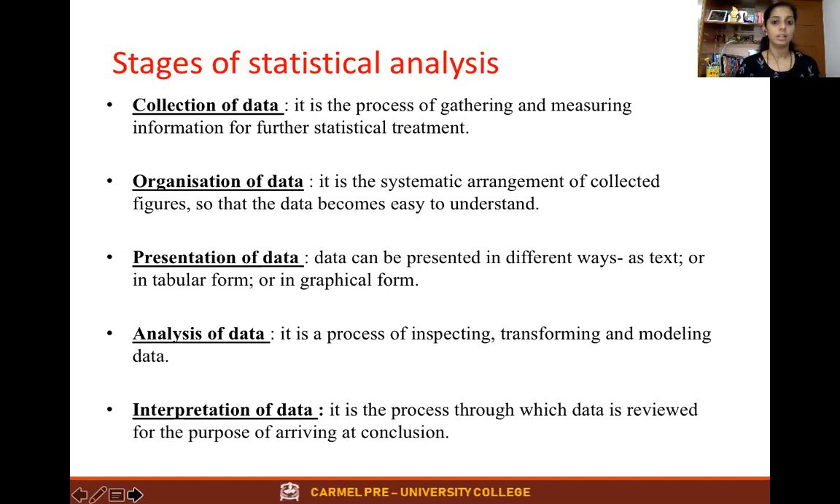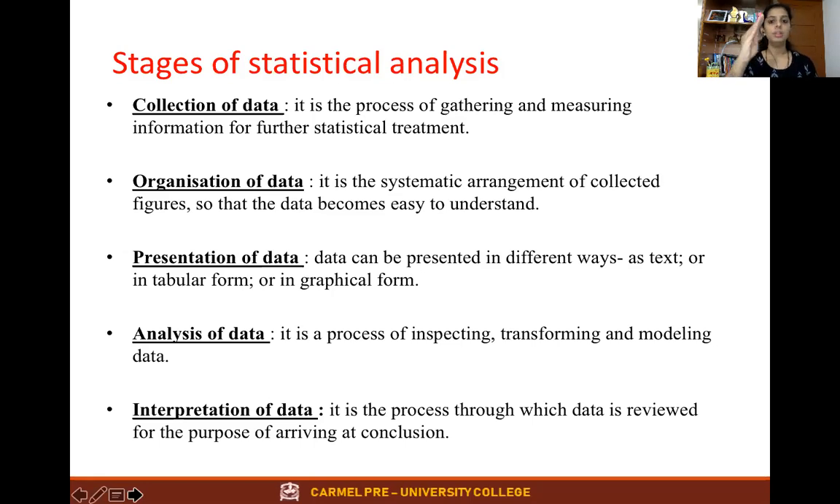Say, for example, the current scenario, Corona or COVID-19. Today or yesterday, how many cases have been registered in Bangalore? The number is 1,553 members infected or considered positive in Bangalore urban or Bangalore rural area or in a particular place. It will be written in a textual form, or else you can present it in a tabular form.